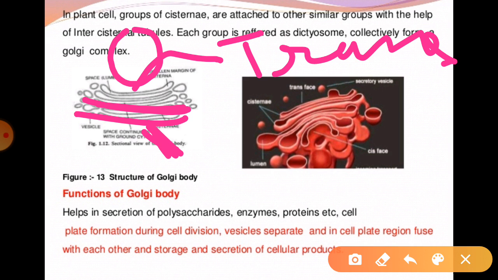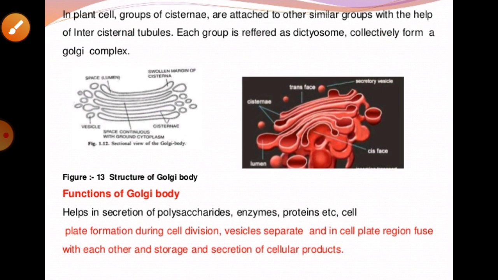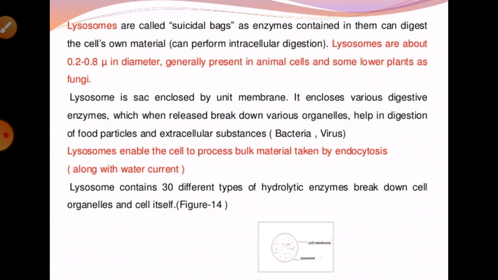If we talk about the function of the Golgi apparatus, it involves the formation of lysosomes, right, vesicles that contain proteins and some other substances in the cells. It is helpful for the packaging of materials in the cell, and it also acts as an important site for the formation of glycoproteins and glycolipids. It helps in the production of complex carbohydrates other than glycogen and starch. It can also help in the formation of the cell wall, right?